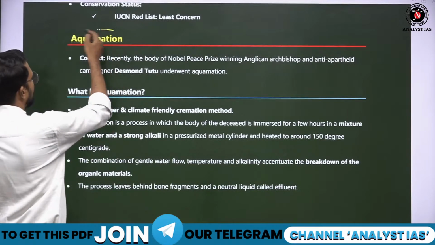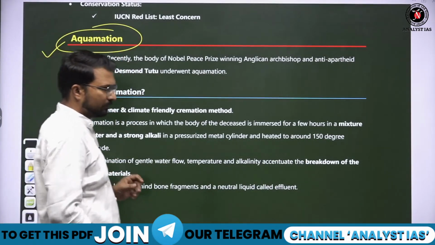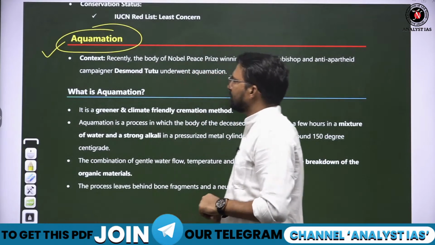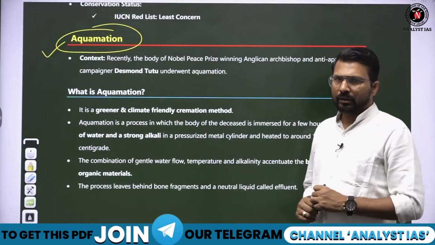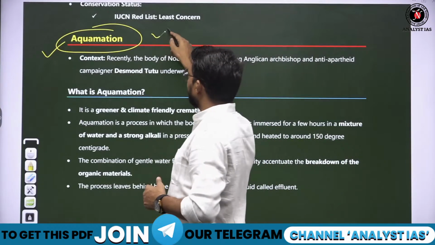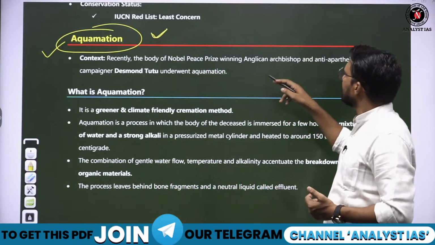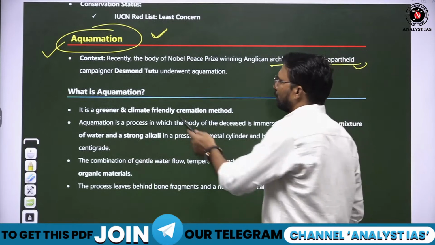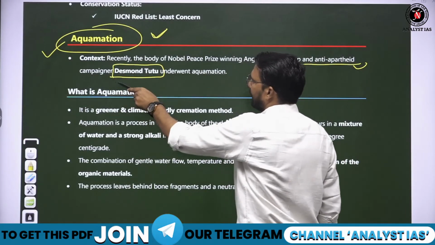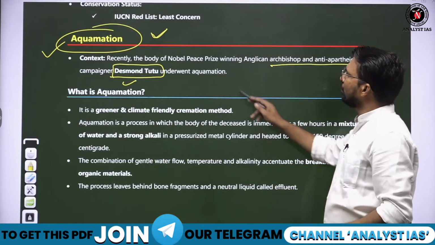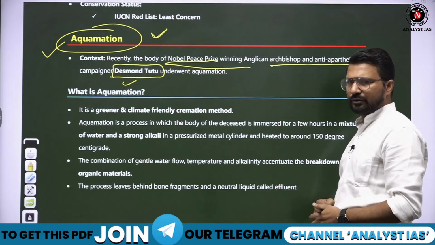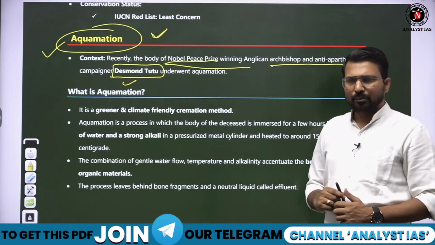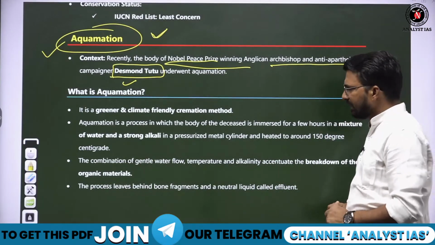Now, next is aquamation. What is aquamation? Fine. So remember this word aquamation. So one archbishop or the religious preacher whose name is Desmond Tutu. Desmond Tutu. He is the person who is a Nobel Peace Prize winner also. Desmond Tutu, recently his last cremation was performed, but his cremation was different. How was his cremation different?